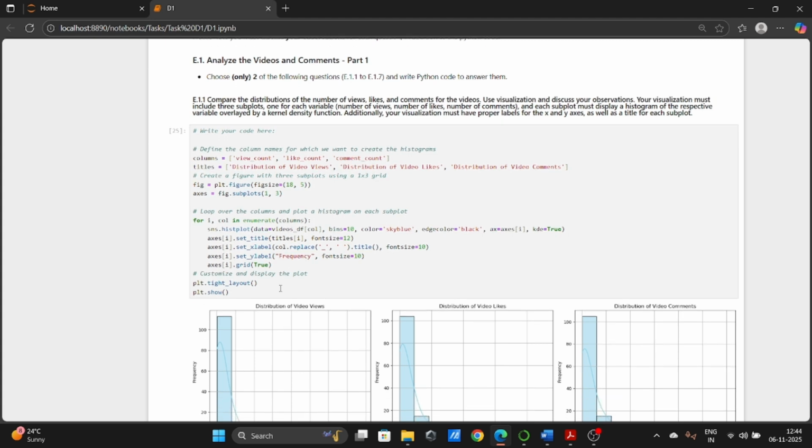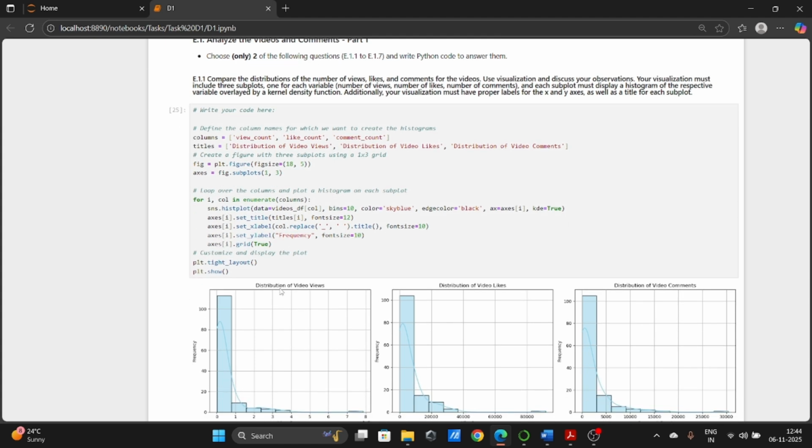At the end, I have used plt dot tight underscore layout to automatically adjust the spacing between subplots so they don't overlap, and finally plt dot show to display the figure with all three histograms.